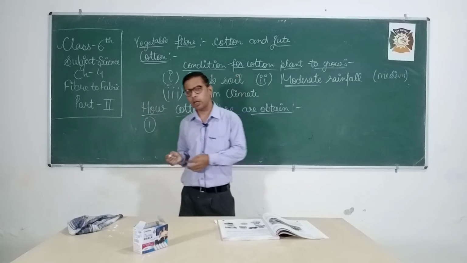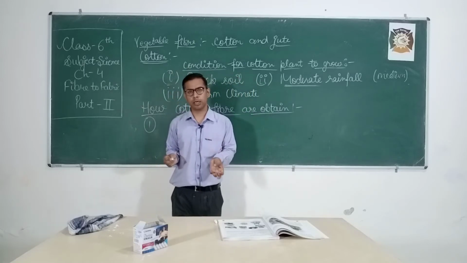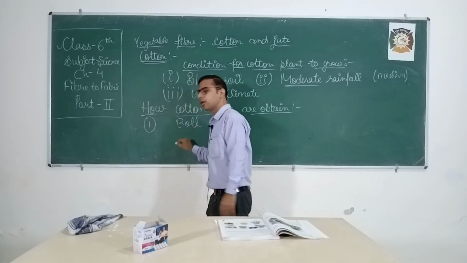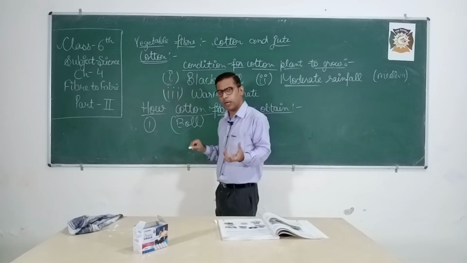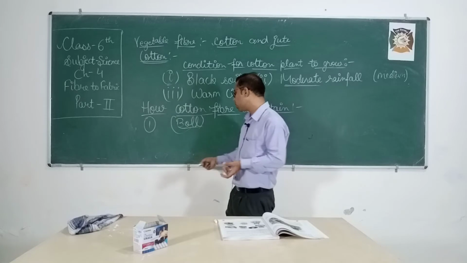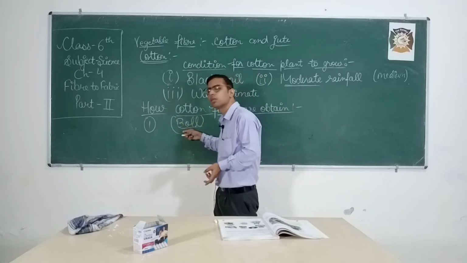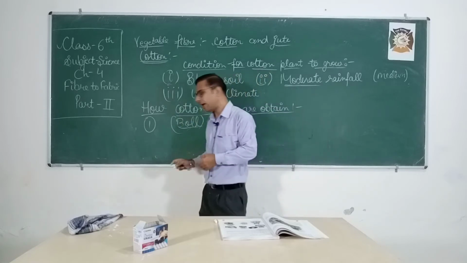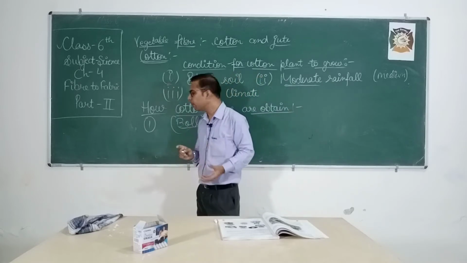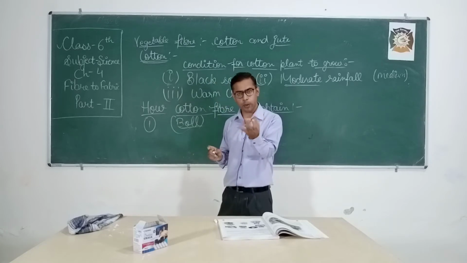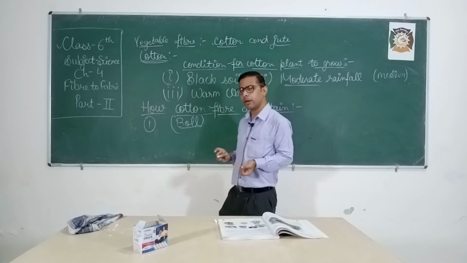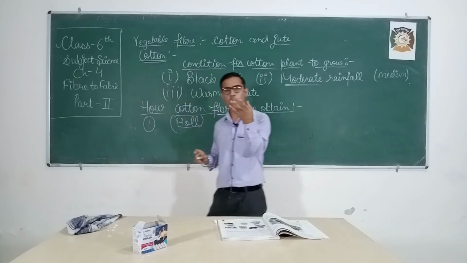On the cotton plant there is a fruit, which is called a boll. Cotton arises from this boll. As this boll matures, it splits open, and when it splits open, it exposes the cotton fiber.